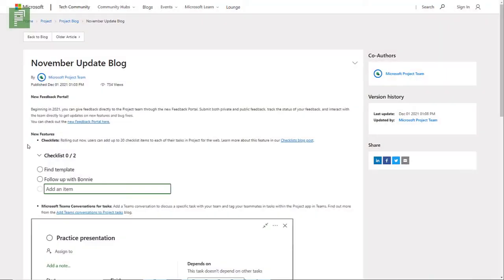In total, Microsoft released 3 updates in the month of November. First off, they released a new feedback portal that you can use to increase your communication with Microsoft and the product team that's actually creating Project for the Web. That new feedback portal is being used and scrutinized by Microsoft to find the best new things that they can create for you as a user of Project for the Web. So I would welcome everyone to click on this link and start giving some feedback.